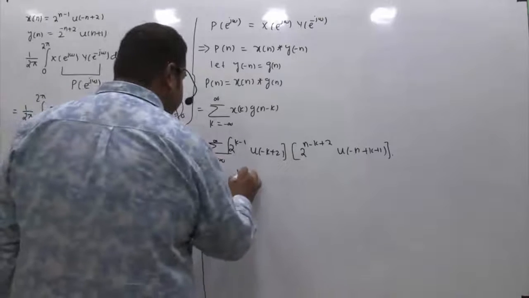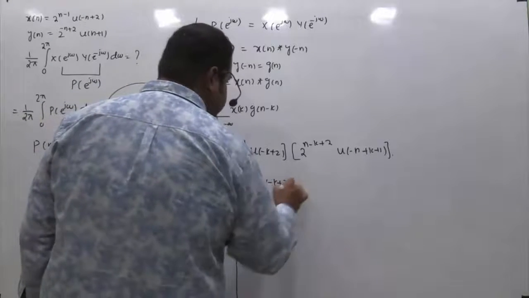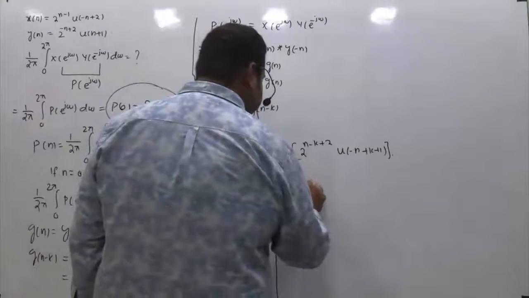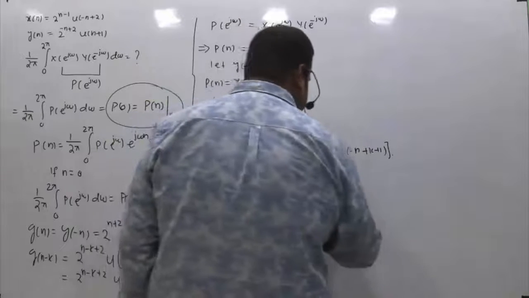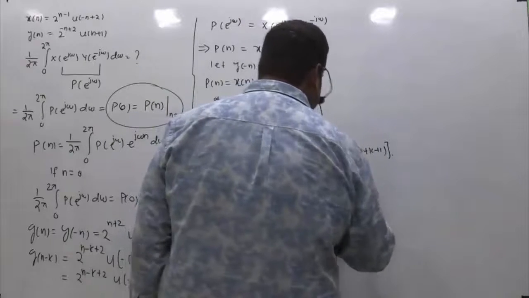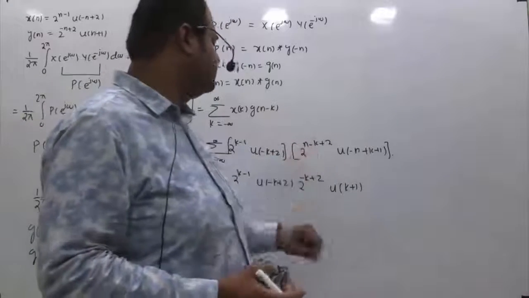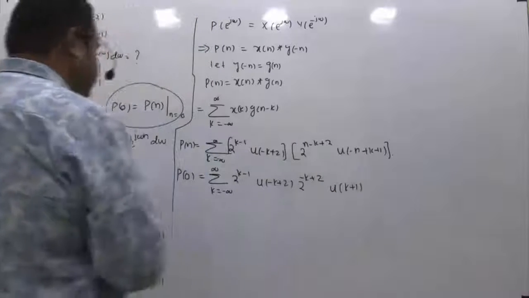If you do that, this is 2 raised to power k minus 1, this is u of minus k plus 2, and n if I am replacing it with 0, so this will be 2 raised to power minus k plus 2, and this is u of k plus 1, right? Because this n I am replacing with 0, so it will be 2 raised to minus k plus 2, and if I am replacing this n with 0, this will be u of k plus 1.